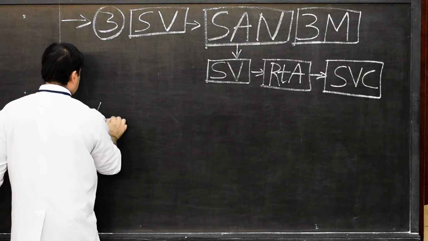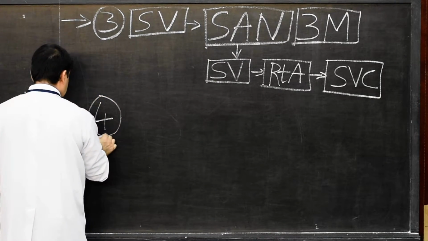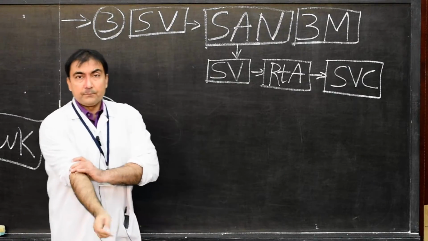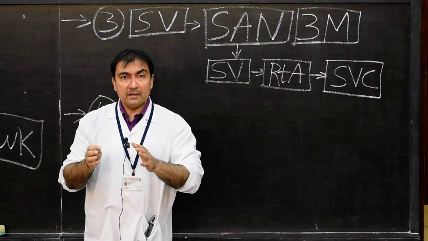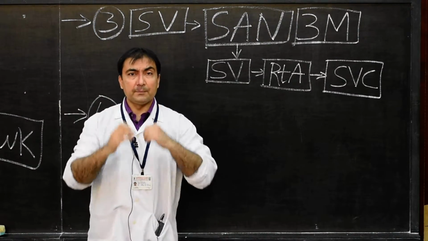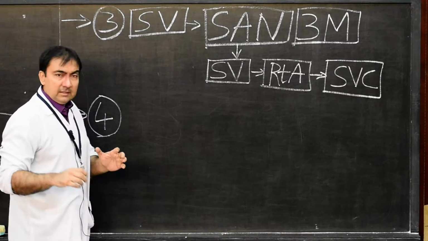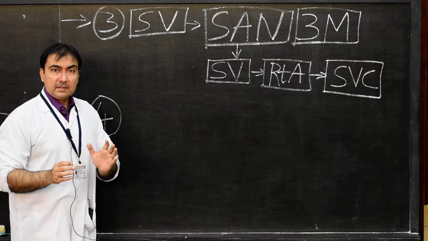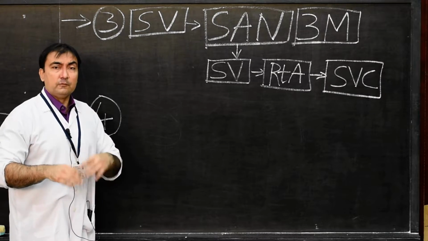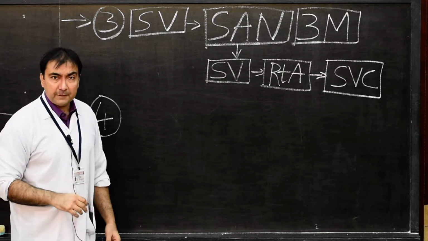Now we come to the fourth point. As a result of development of the AV node, AV bundle and SA node, what will happen? There will be contractions of ventricular and atrial muscle fibers.